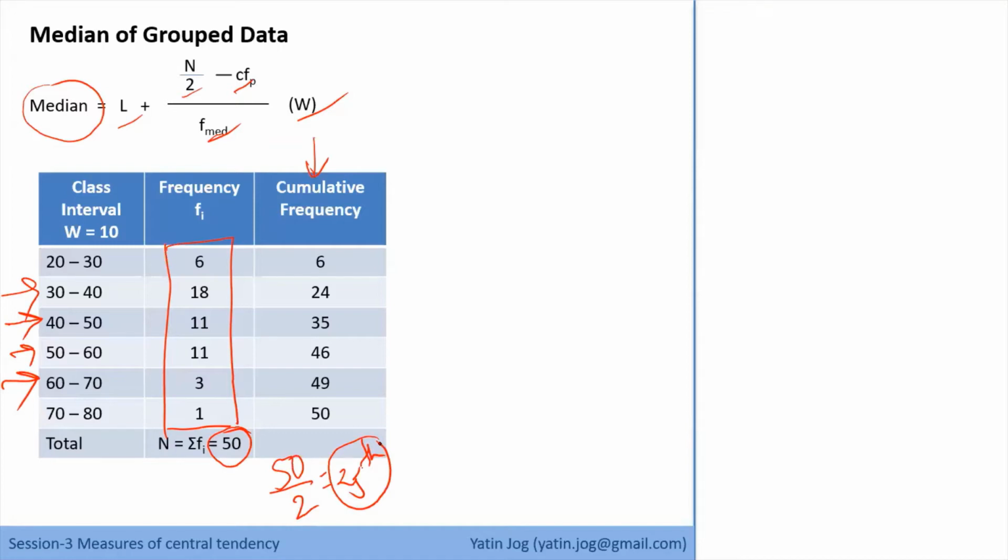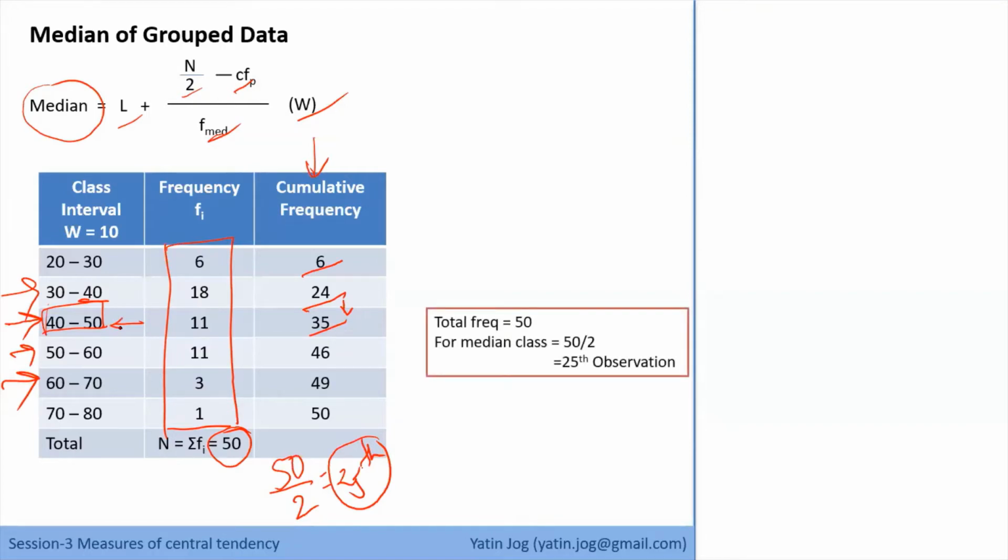That's why we need cumulative frequency, because cumulative frequency tells me that the first 6 observations are below 30. The first 24 observations are below 40. And then after 24, from the 25th, 26th, 27th up to the 35th, all these observations are in the class interval 40 to 50. That means my 25th observation has to be part of this class interval 40 to 50. Correct? So total frequency is 50. For the median class, we have to find the 25th observation, and the 25th observation falls in 40 to 50. So this becomes my median class.